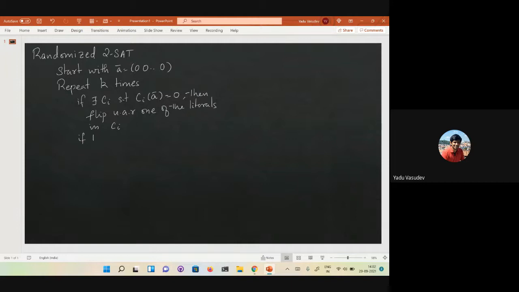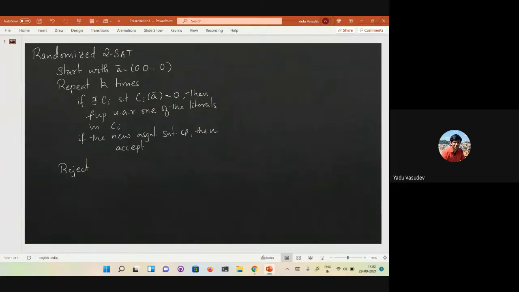And if the new assignment satisfies phi, then you accept. Okay? You keep doing this, and then finally, if nothing has happened after the repetitions, you just reject. This was the algorithm that we saw in the last class.